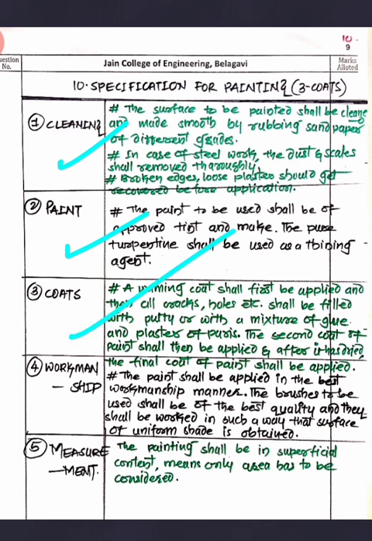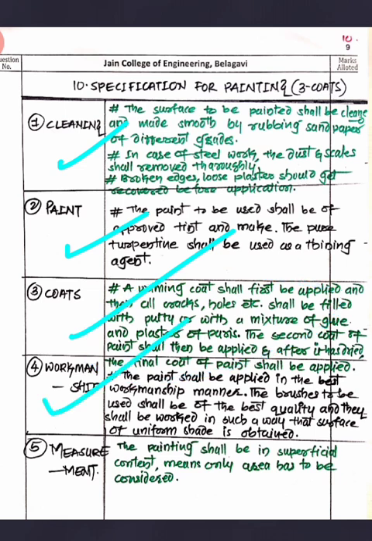Then coats, as I said, first of all you are going to apply the first coat that we call the priming coat, and then all cracks, holes etc. shall be filled with putty and with a mixture of glue and plaster of Paris. That you have to keep in mind, right? First, whatever openings or holes or cracks there are, you have to cover them by using the mixture of glue and plaster of Paris, or you can use the putty directly. The second coat of paint shall be applied, and after it's dry then you are supposed to apply the third coat. So all three sequences of applying the coats I have mentioned.